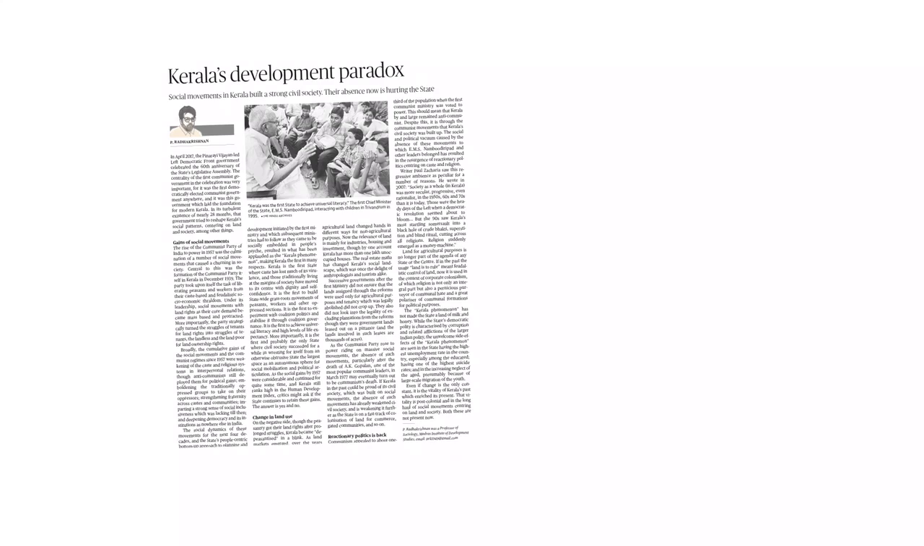And then Kerala's development paradox. Here the term which we have to understand is civil society. So civil society, what do we mean by it? We have family, business, etc., which is the personal sphere of the individual. On the other hand, you have the state and its institutions. Between the family and the state, there are many associations and groups. All these together we call civil society.